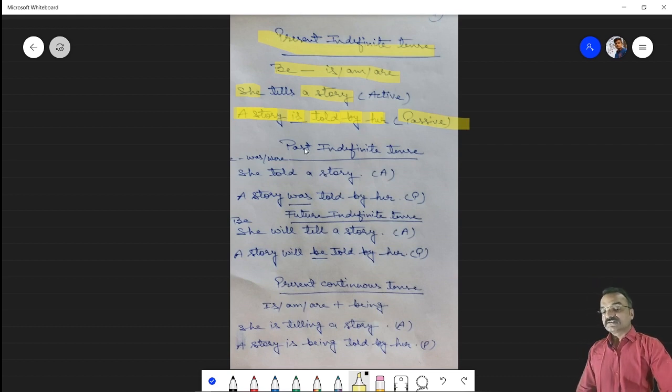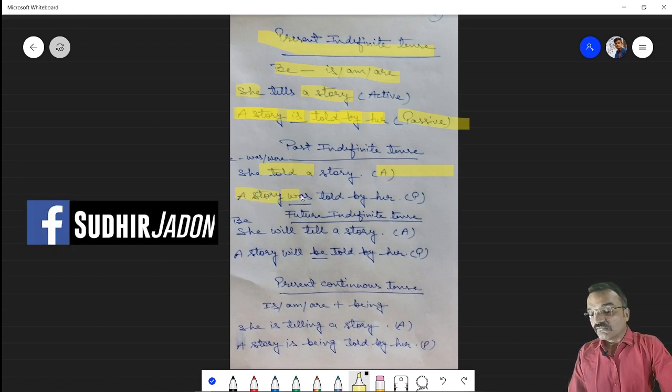Similarly, the next sentence is from the past indefinite tense. Which tense? Past indefinite tense. And we will use the be verb, was or were. So the example is, she told a story. This is an active sentence. And when we change this active sentence into passive, we will use a story, that is the object, in the beginning. The be verb of the past is was. So the sentence will be, a story was told by her.